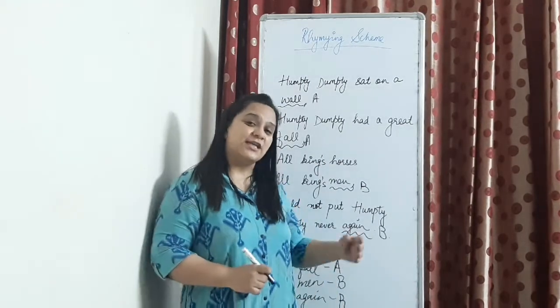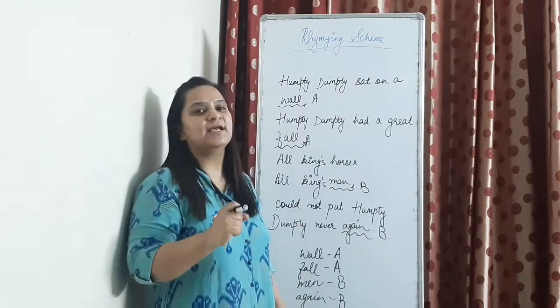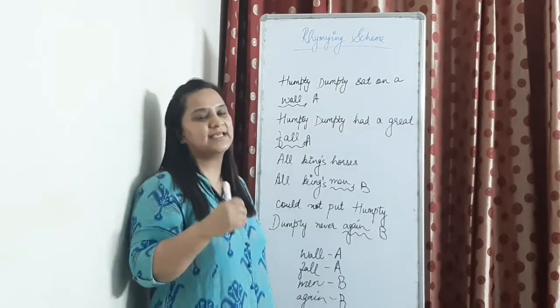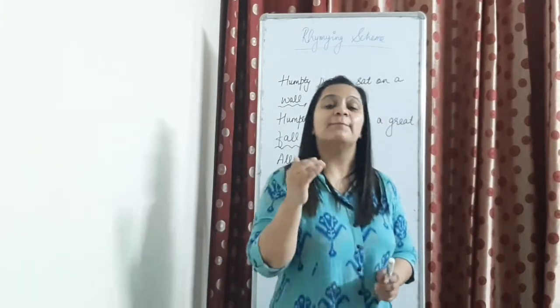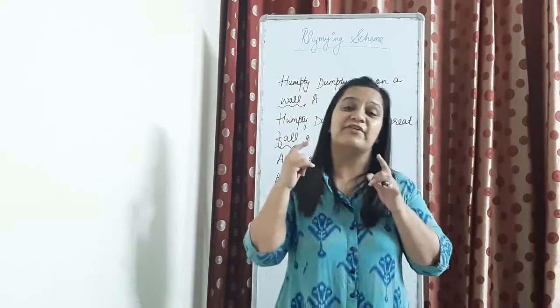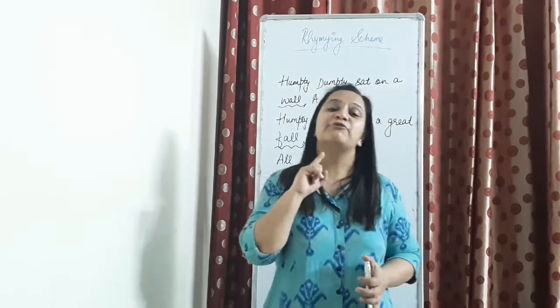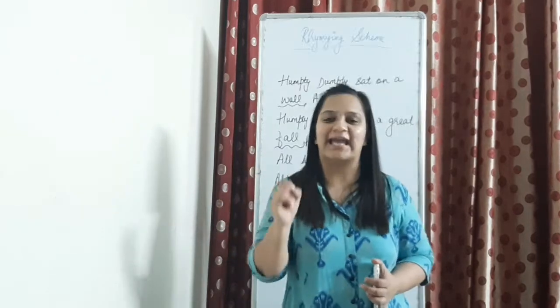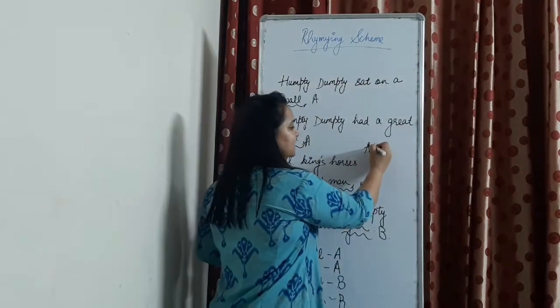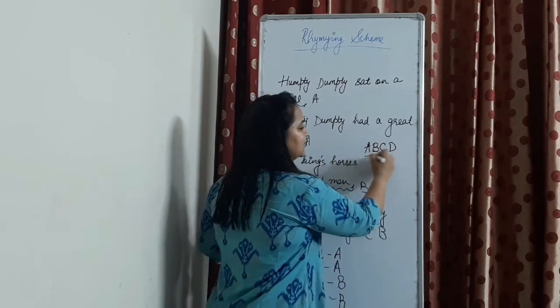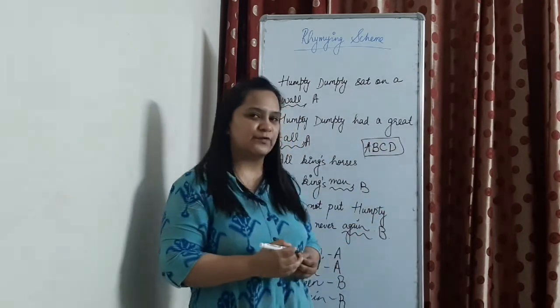I hope now you will be able to successfully find out the rhyming scheme of any poem. Please keep in mind that a poem which doesn't have rhyming words is called a free verse. Please don't forget, it doesn't have any rhyming scheme. Its rhyming scheme comes out to be A, B, C, D. It is a free verse.